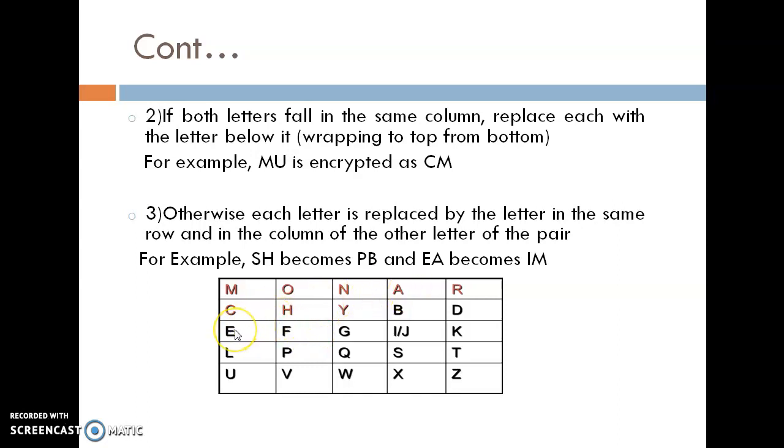This letter E and this letter A. So common letters are I and M. So E is replaced with I and A is replaced with M. So basically the character is replaced with the common character which is in the same row of that particular character. For example, if Q and B is there, then it is replaced with S and Y.